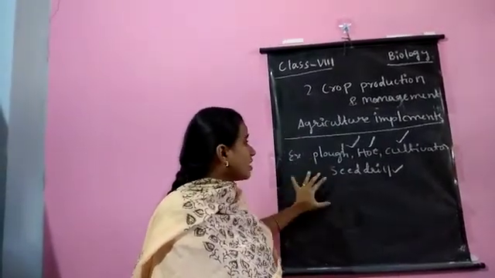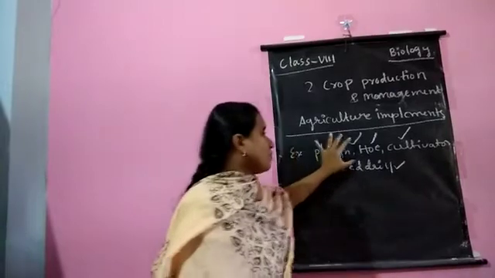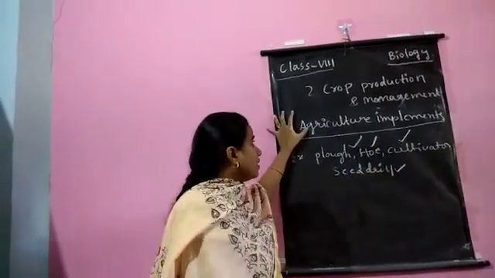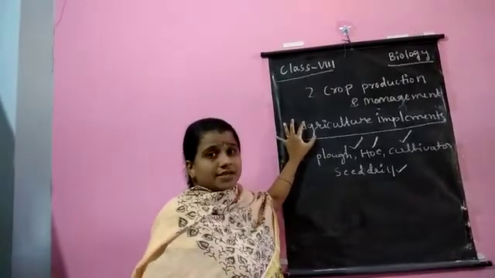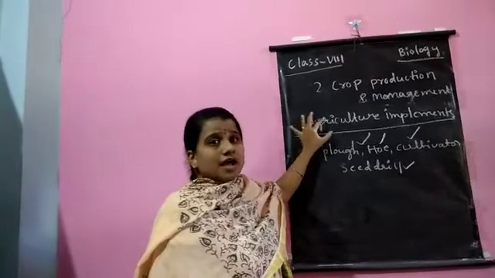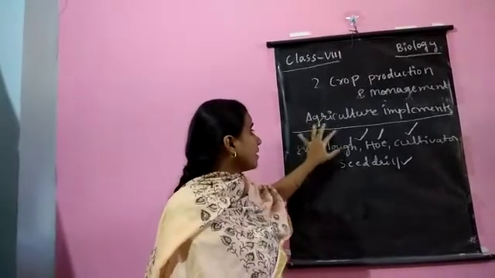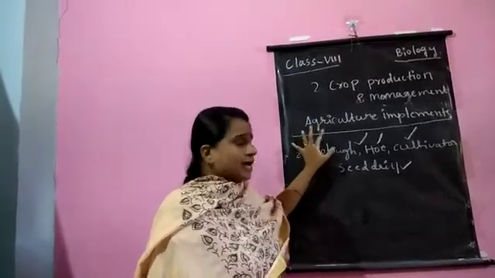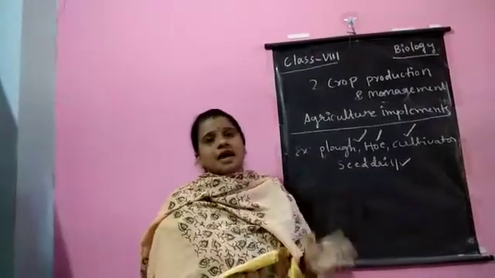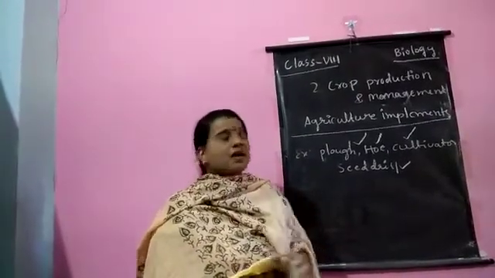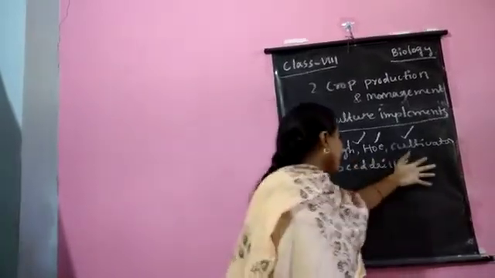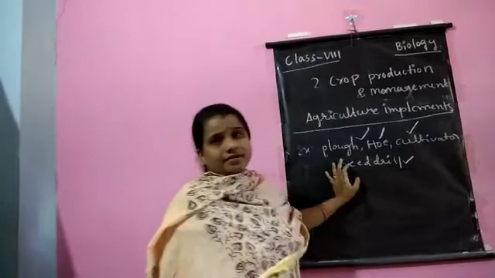There are four agriculture implements: plough, hoe, cultivator and seed drill. We have learned today three basic terms: agriculture, horticulture and crops. Next, two types of crops: Kharif crops and Rabi crops. And agriculture implements: plough, hoe, cultivator and seed drill.